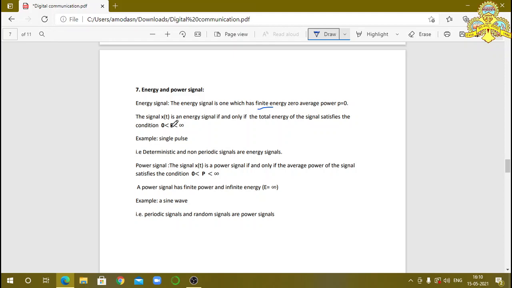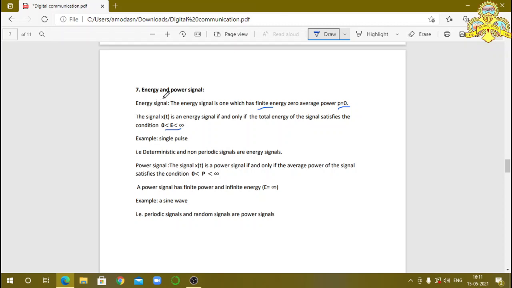The signal x of t is an energy signal if and only if the total energy of the signal satisfies the condition that the energy is greater than 0 but less than infinity. You observe this equation. Here energy is greater than 0 but less than infinity. It is not 0 and it is not equal to infinity. It has one particular value. Then those signals are called energy signals. And also remember that in the energy signal the average power is equal to 0. P is equal to 0. Average power is equal to 0 but energy is equal to one particular finite value. It is greater than 0 and less than infinity.